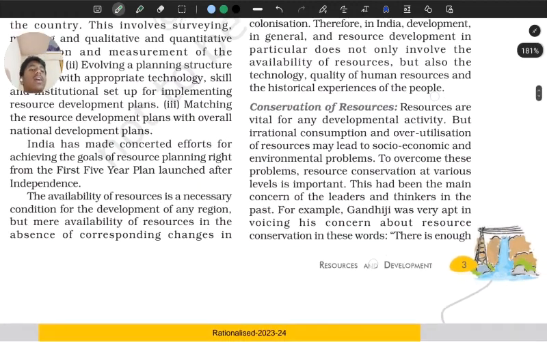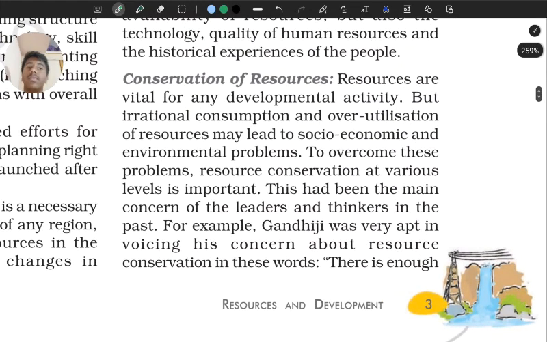So moving on, we have conservation of resources. Resources, we know, baba ab tak aa chuke hai, we know what resources are and why they are important for our development. Okay, leave development, that is secondary. We don't need all of us to come to the top always. But we want our people to be satisfied, we want our people to be living in the best conditions. For that, resources are really important, right? Development secondary बात है वो. पर हमें जो अपने लोग हैं वो अच्छे खासे रहनी चाहिए, है ना? तो इसीलिए we need resources.